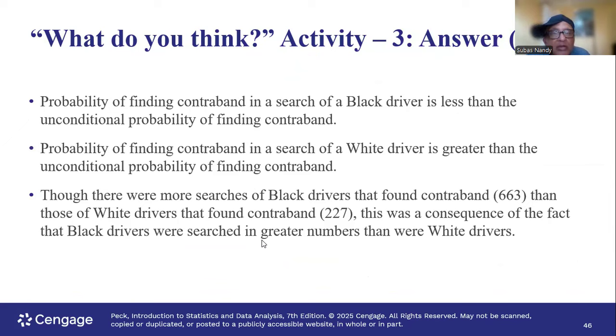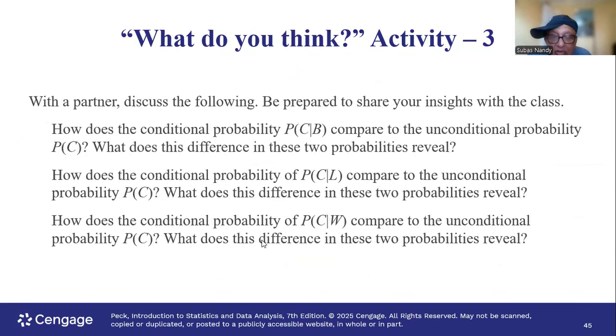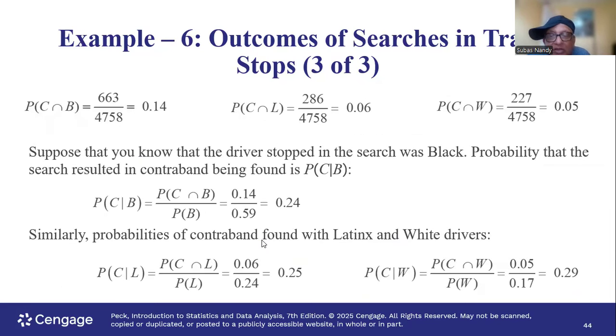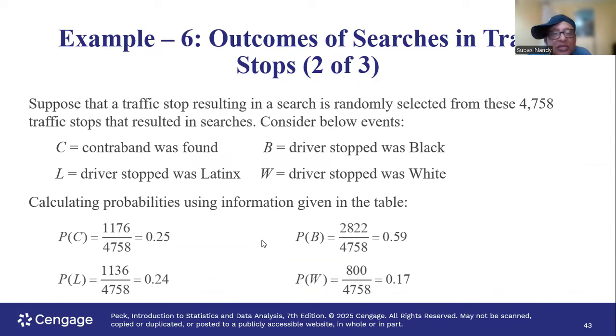Probability of finding contraband in searching black is a little bit less. Probability of finding contraband in searching white is greater. So let's look at contraband given the person was white. Total is 800. Out of them, 227 had contraband goods. So 227 divided by 800 is 0.29. That is higher than the average probability of finding contraband goods, which is only 0.25, as you see in this slide.